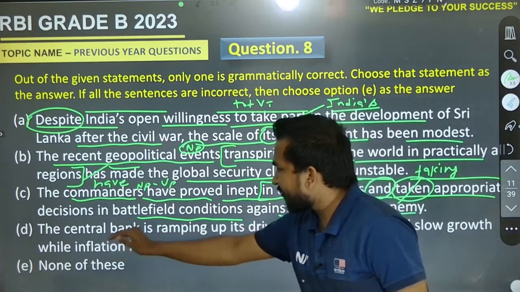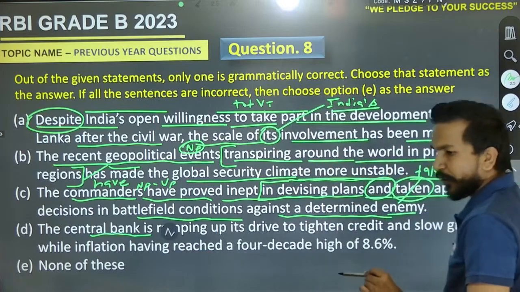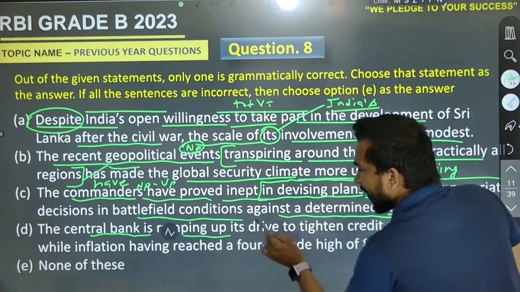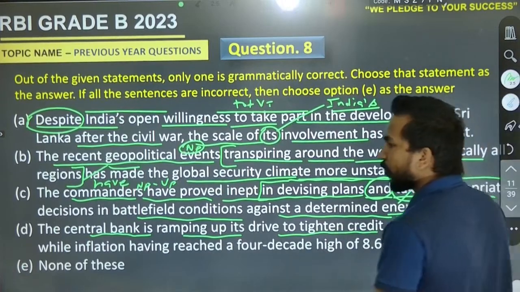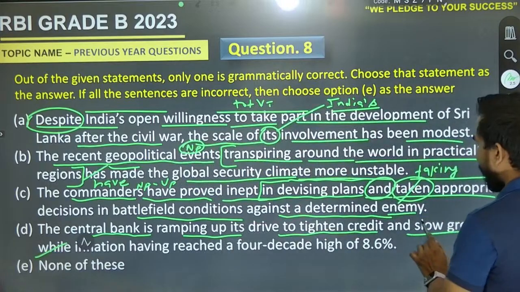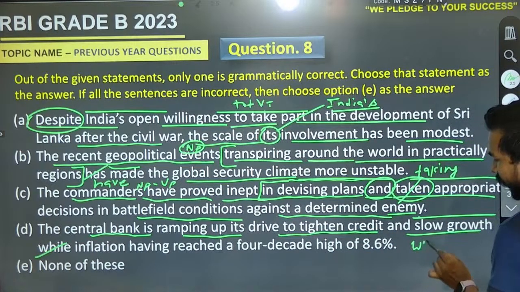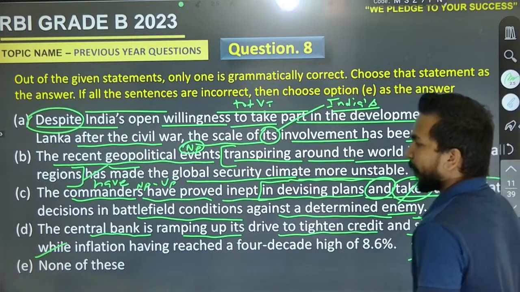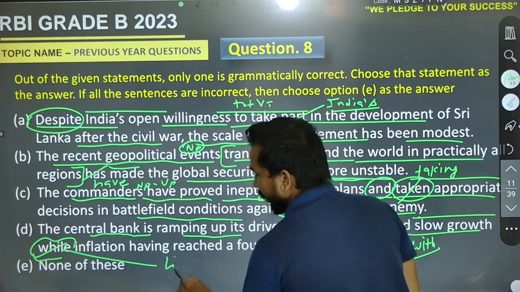Come for it. The central bank is ramping up its drive to tighten credit and slow growth, okay, not while inflation. Slow growth with inflation, because we use growth with inflation. It must be with.